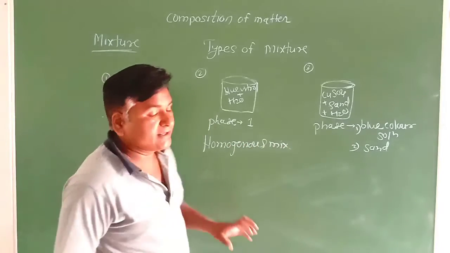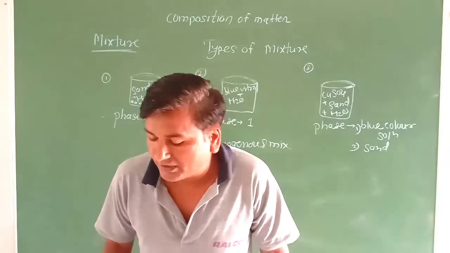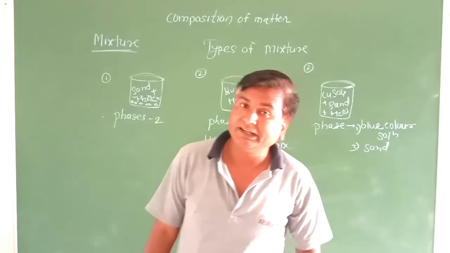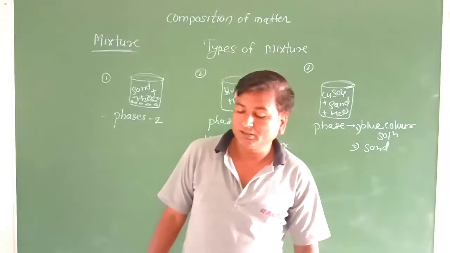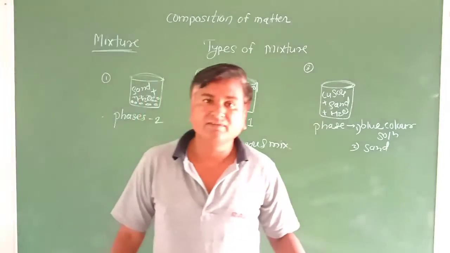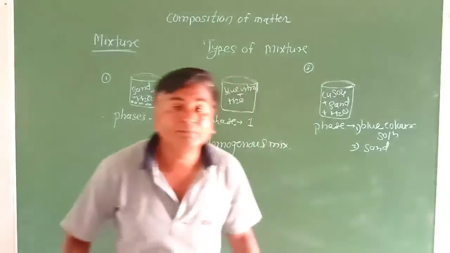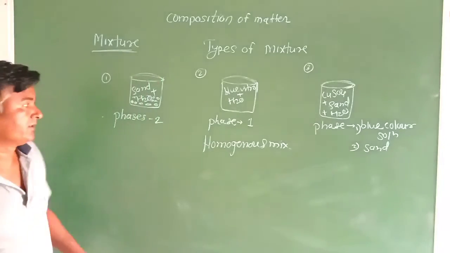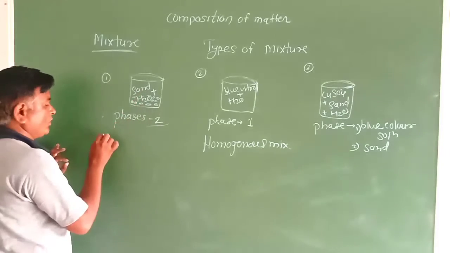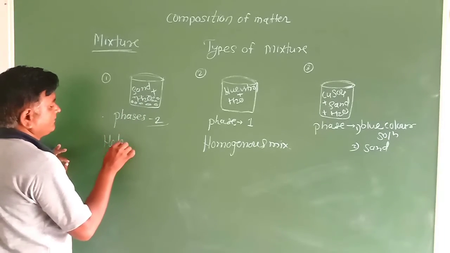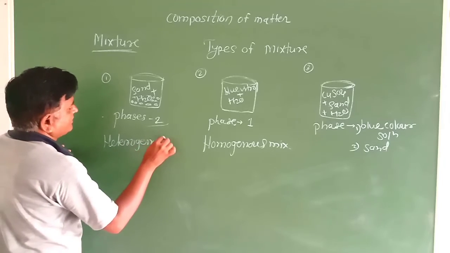And when the constituent substances are not properly mixed with each other, we get two different phases of that solution. Then we call them a heterogeneous mixture. Therefore, here there are two different phases, therefore sand and water is the heterogeneous mixture.